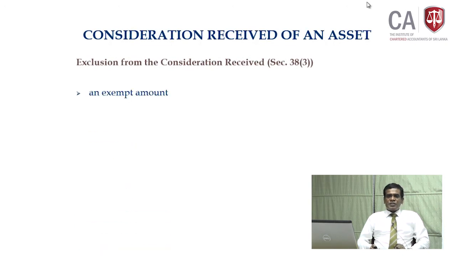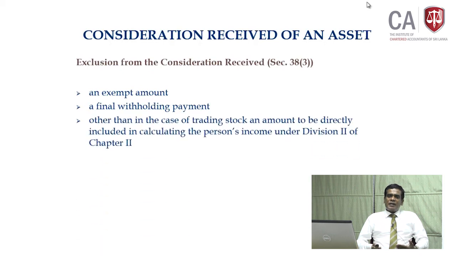The consideration received shall not include exempt amounts as per the third schedule, we discussed already. For example, if you dispose of shares in a listed company, that is exempt from tax, so that amount you can't take as consideration received. Also, final withholding payments, section 88. I don't think any of the final withholding payments are there in relation to the sale value.